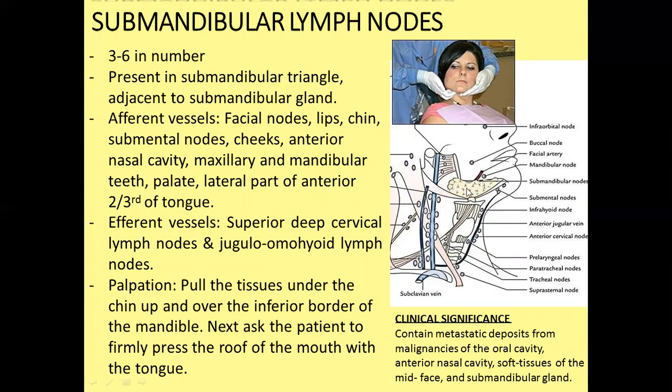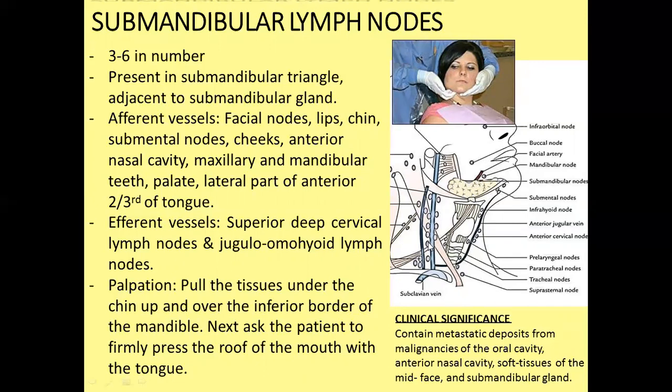This is the submandibular gland, and related to it is the submandibular group of lymph nodes, which receives lymphatic drainage from facial nodes, lips, chin, submental lymph node, anterior nasal cavity, and the lateral part of the anterior two-thirds of the tongue. It drains into the superior deep cervical lymph node, and via this into the jugulo-omohyoid lymph node.